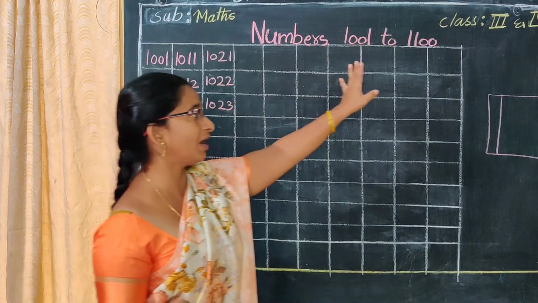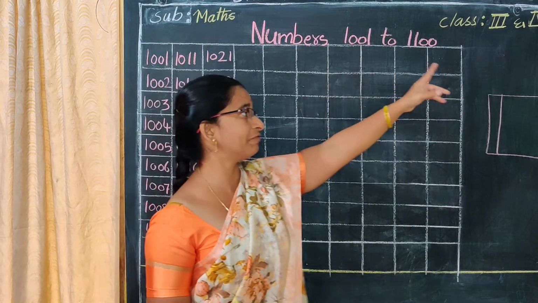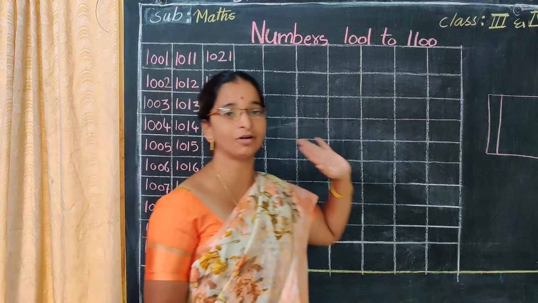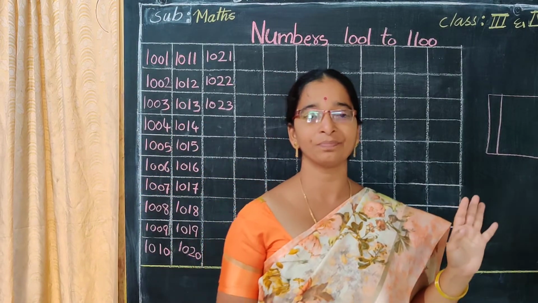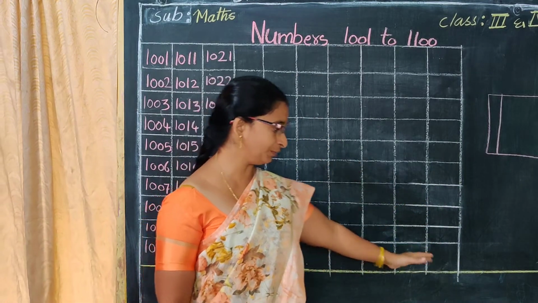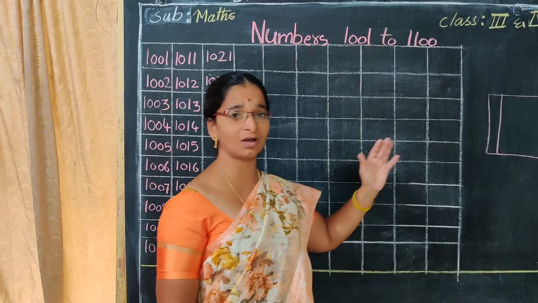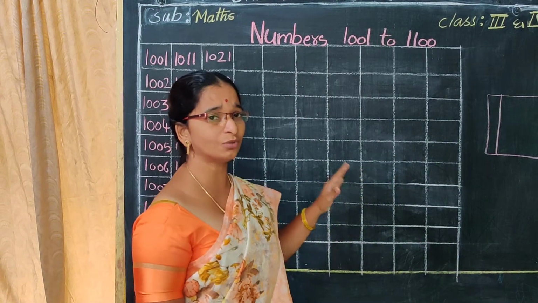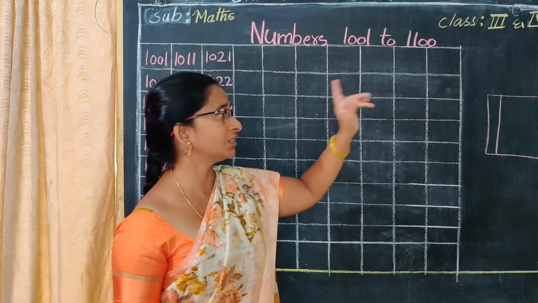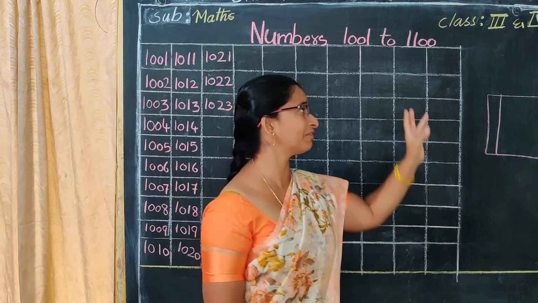Why did I combine the 3rd and 4th class? Because for the first 3-4 days I will go over the basics only. Up to the previous classes you learned numbers up to 1000, how to write them. But after 1000 you don't know how to write. So today we will start with numbers from 1000 onwards. The 3rd class and 4th class children have the same content, so I have combined the class.